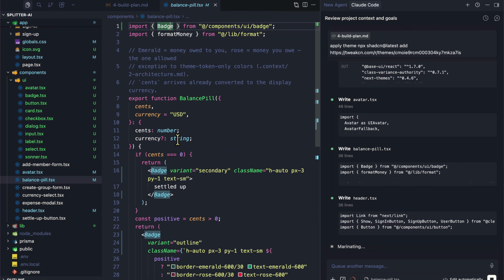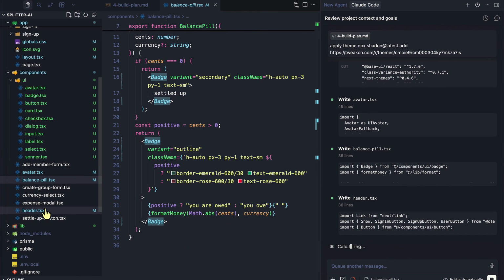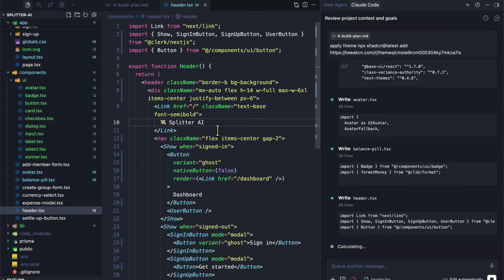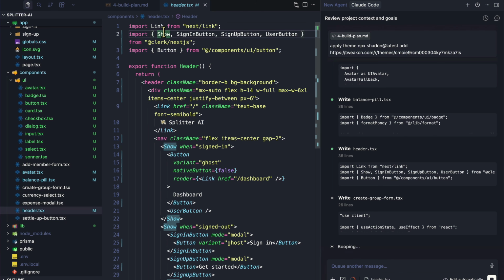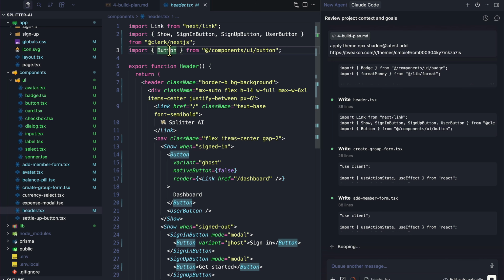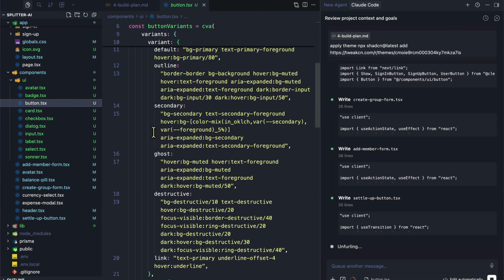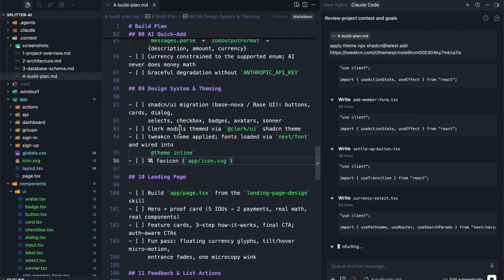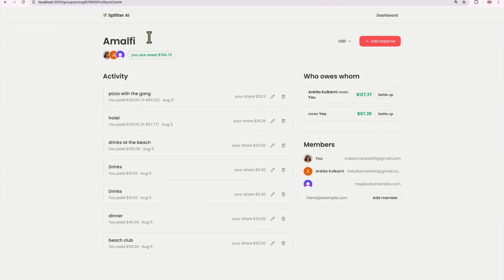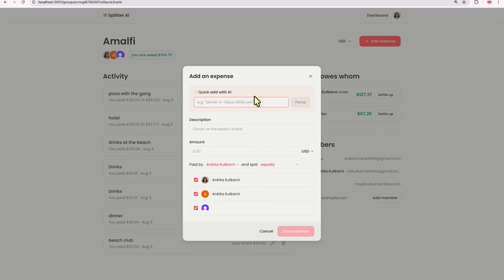Similarly, we have badge for balance bill as well. And then we have the header being updated too with a bunch of these buttons, from UI button. So all this button is going to be what we need. You can already see now the layout has automatically been fixed too because of shadcn UI, so we didn't need to do anything here.